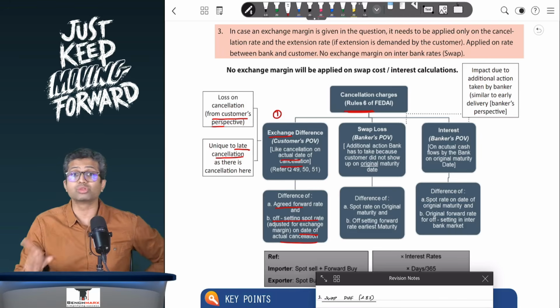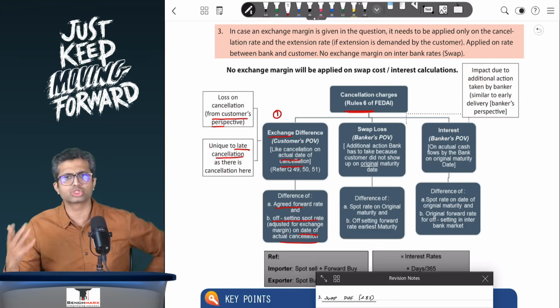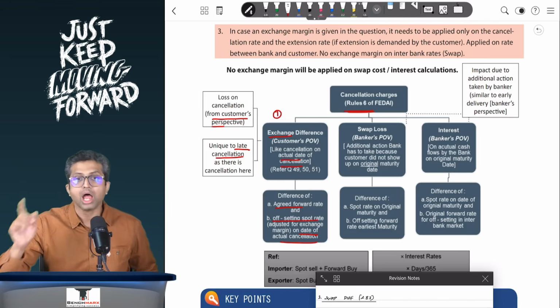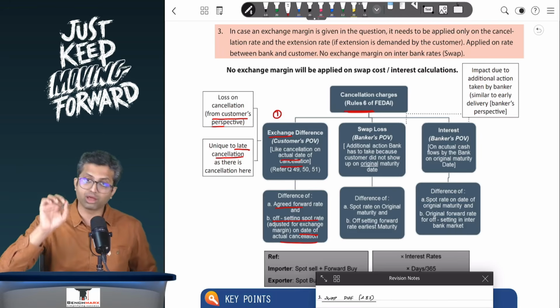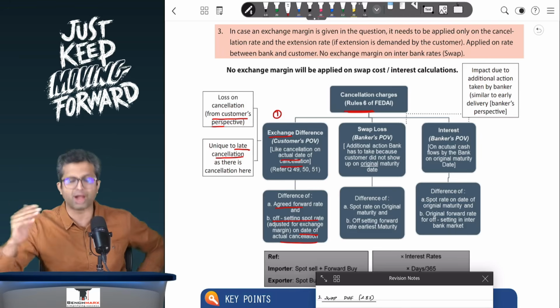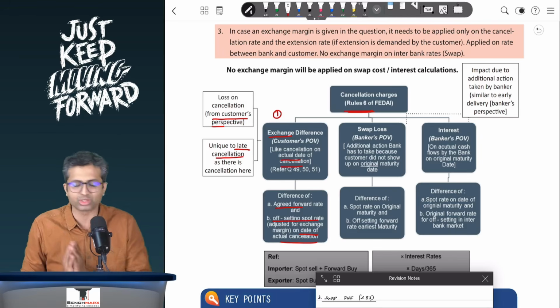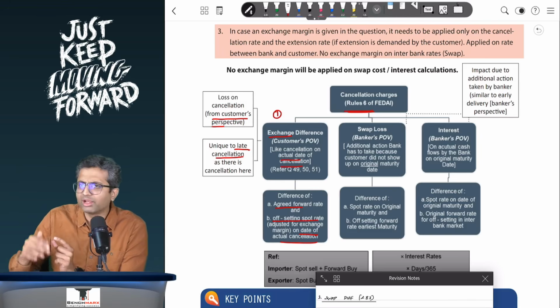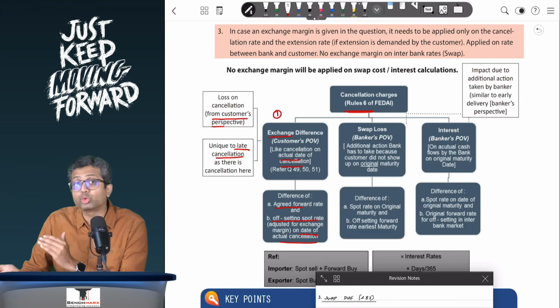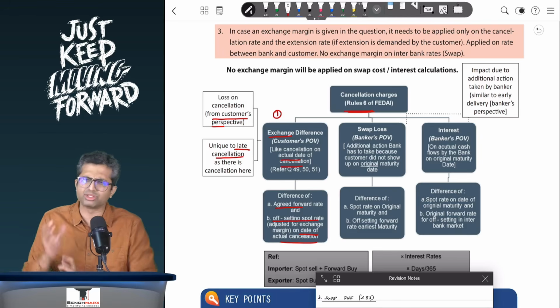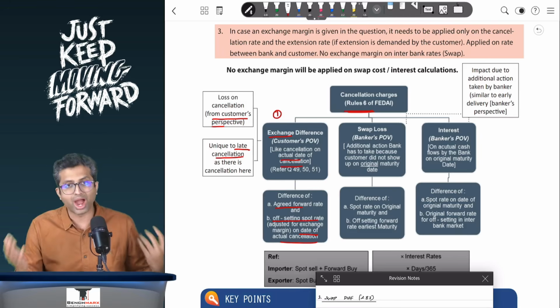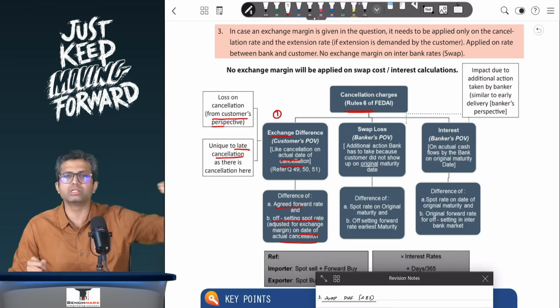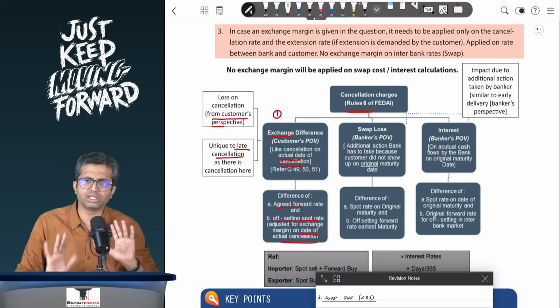Again, over here exchange margin will not be adjusted. So these are swap charges. You will do a spot sell, but when you look at a spot sell, we will have to do a forward buy as well. Like you did an early delivery, and we do a sum for this. Like if there's a spot sell, the banker will also enter into a forward buy for the nearest maturity. So if it is June, you will take the June maturity. Now, why do I need to do this? Well, that is beyond this. It is there in the FEDAI rules, and hence it is preferable to do it.